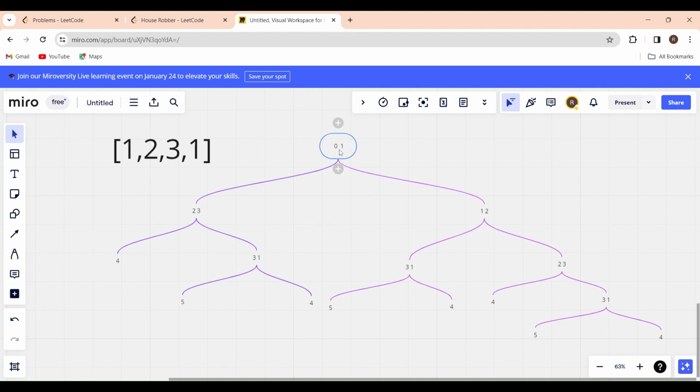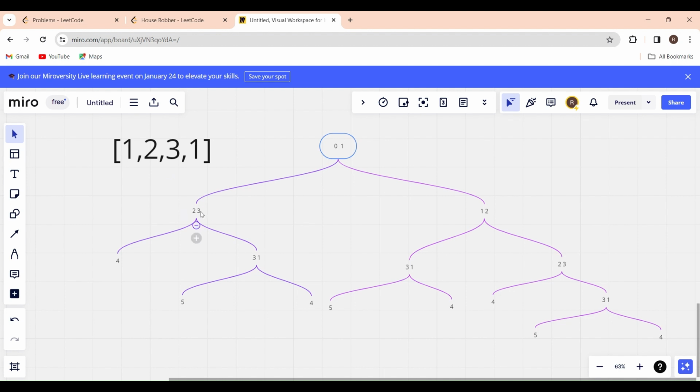Now what will I do? I want to rob this house, right? So I will rob this house, and I will not move to the adjacent house, I will move to the adjacent of the adjacent house. I'll move to the second index, right? So I will rob this house, and I will move to the second index.